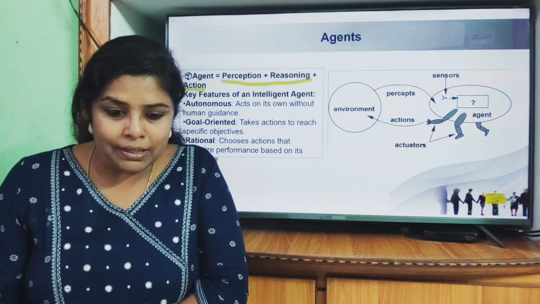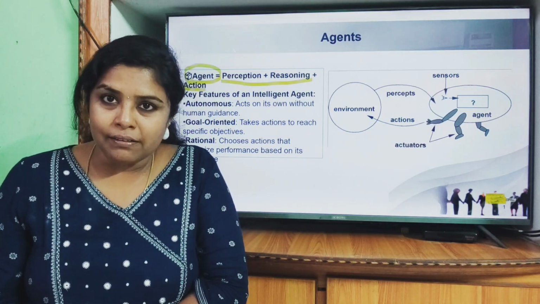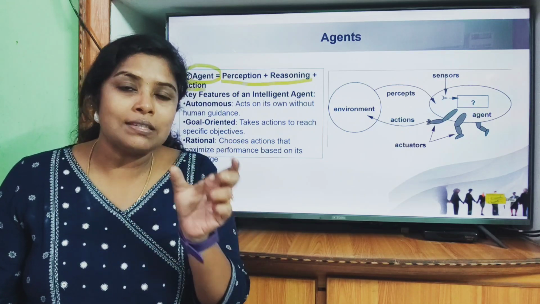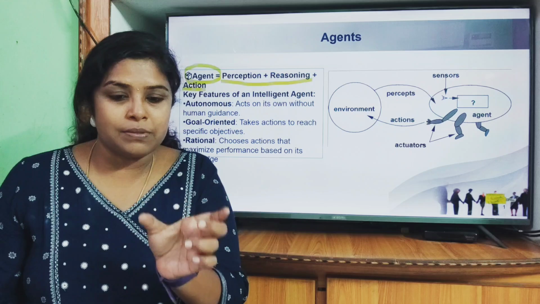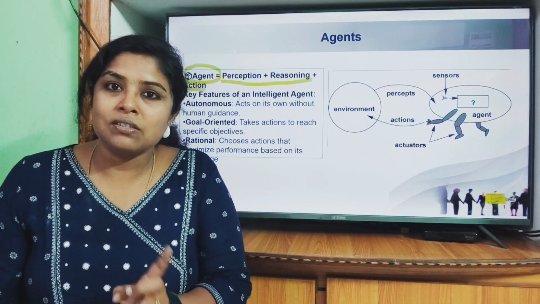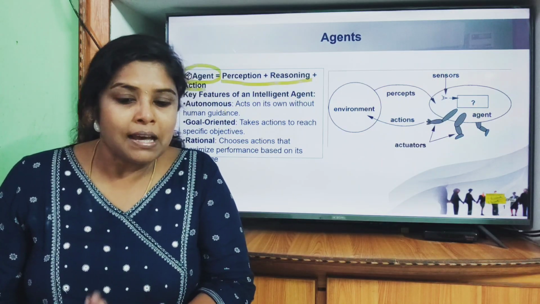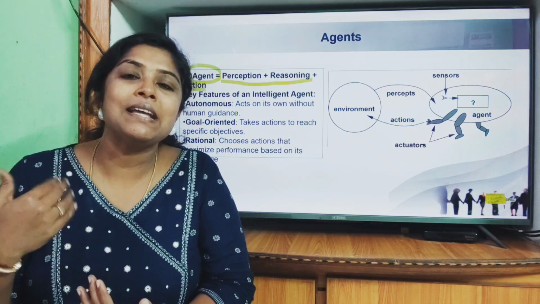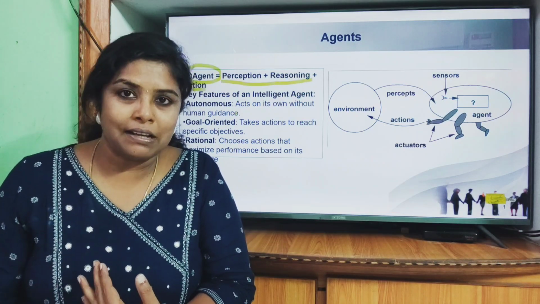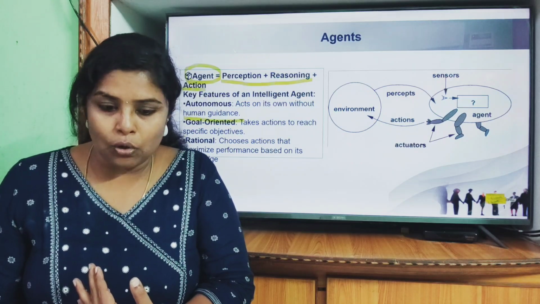So getting deeper into this, we have agent which is equal to the perception, that is how it is able to observe from the environment, and the reasoning, that is what is the conclusion it is drawing from the observation, and the actual action that it does. So the key features of an intelligent agent are autonomous. What do you mean by autonomous? Autonomous means it can act by itself, something like automatic. It can act by itself without human intervention. So it can act on its own without human guidance at all.